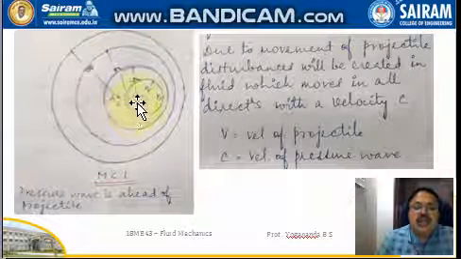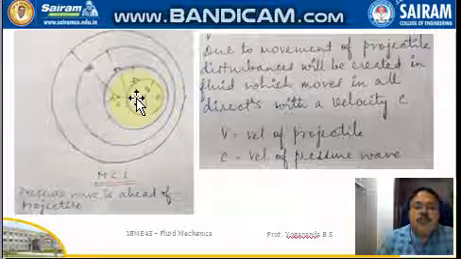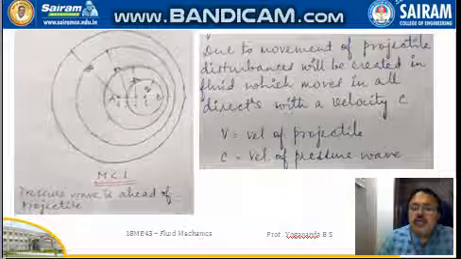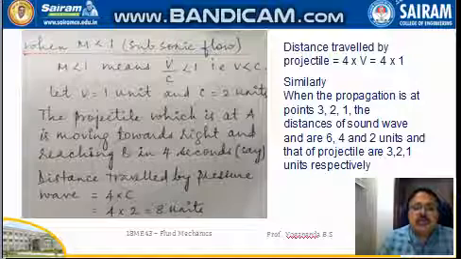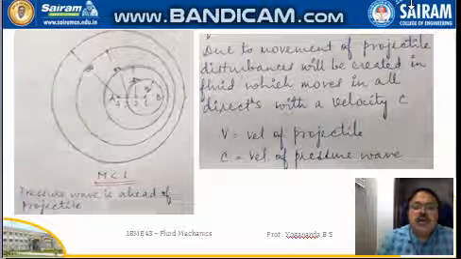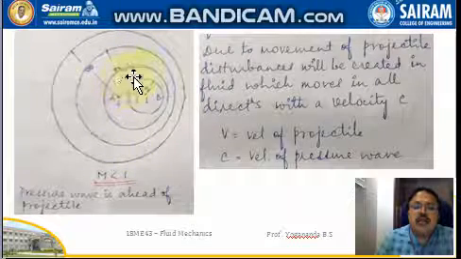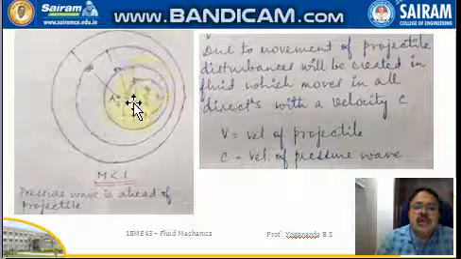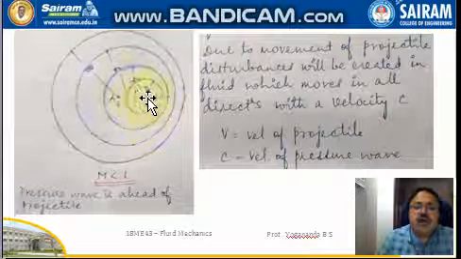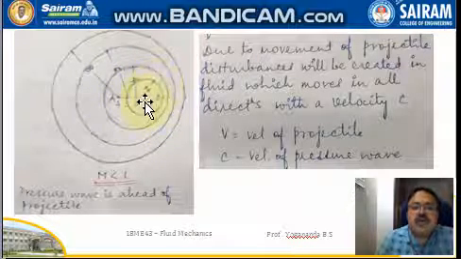Similarly, when the propagation is created at point 2, instead of 4 into c, we'll have 2 into c. So that is 2 into 2, that is 4 units. So we are drawing a circle of 4 units radius. The disturbance is uniform in all the directions with 4 units.